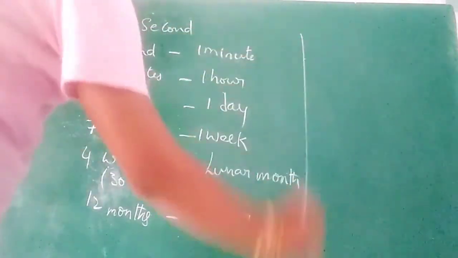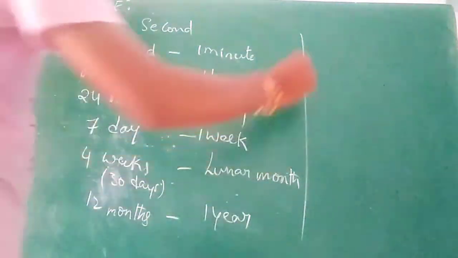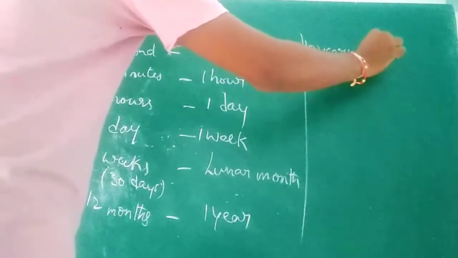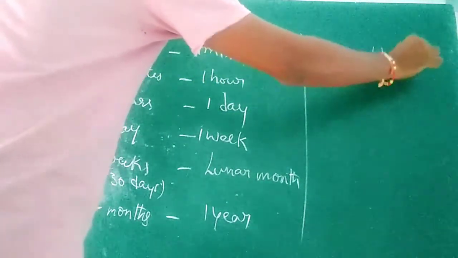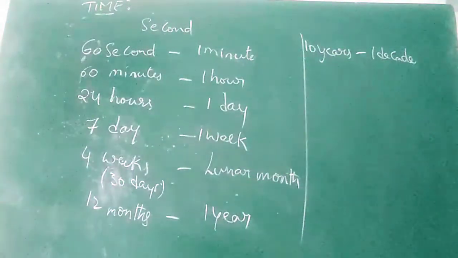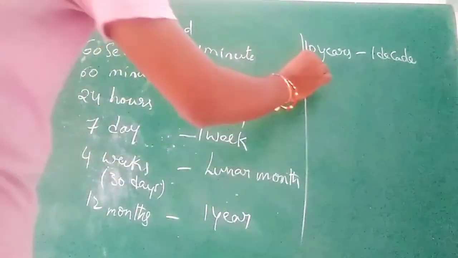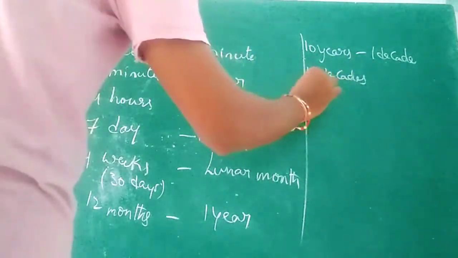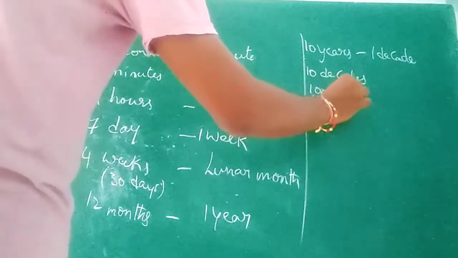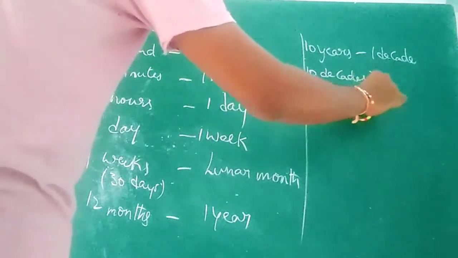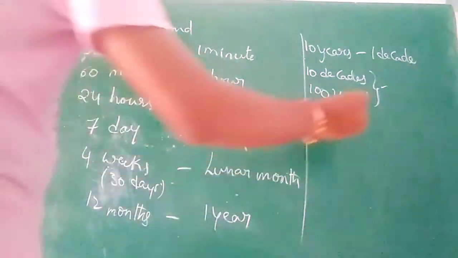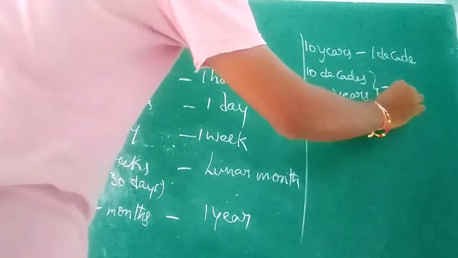10 years we call 1 decade. 10 decades, or 100 years, is called 1 century.